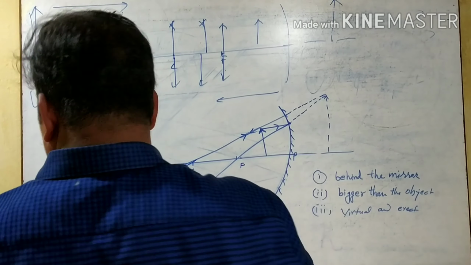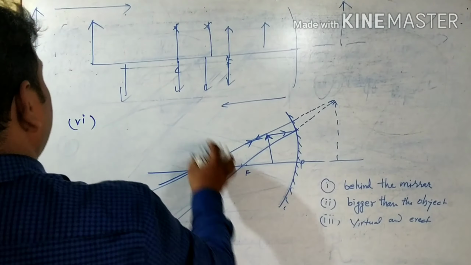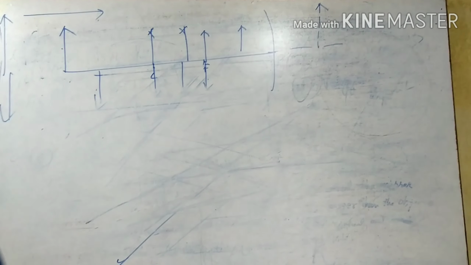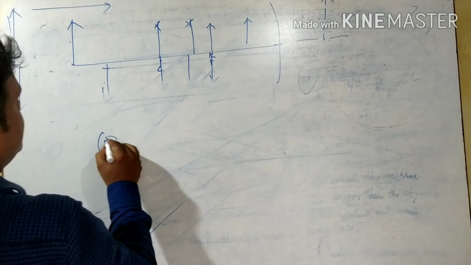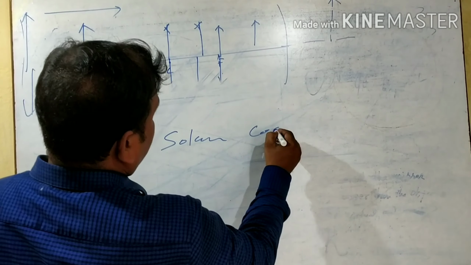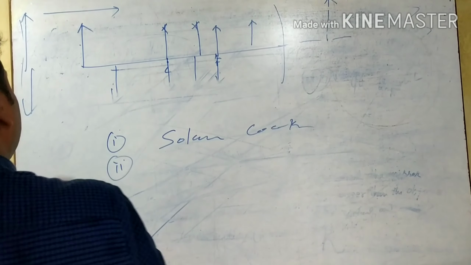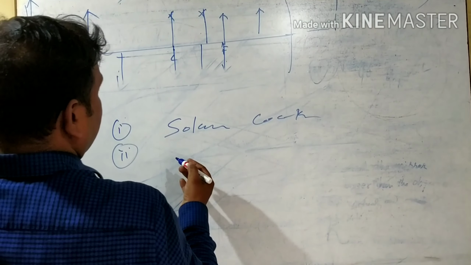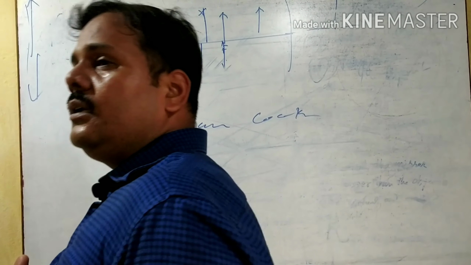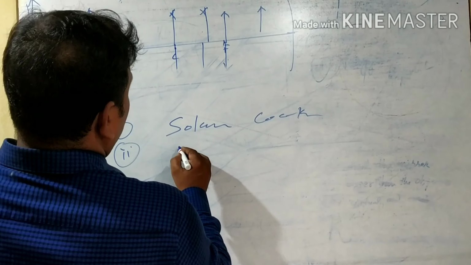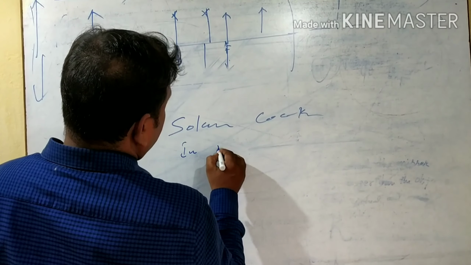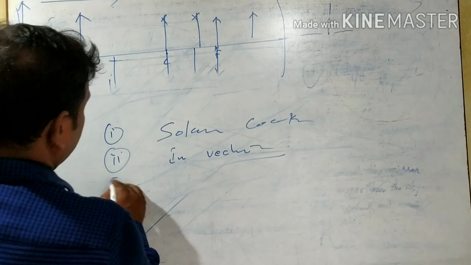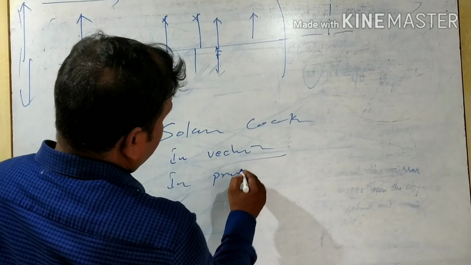Okay, now we will discuss some usage of concave mirror. What are the uses? General uses we will discuss. It is generally used in solar cooker. Second one, you can write it is used in reflectors, or you can say the headlight of the vehicles. So in vehicles you can write, in projectors also you can write, in projector.